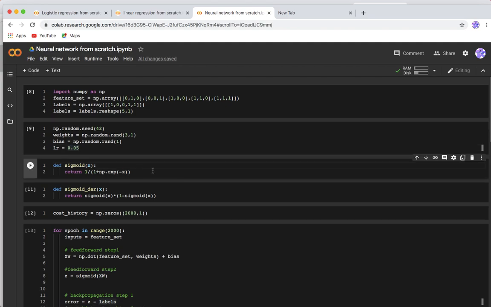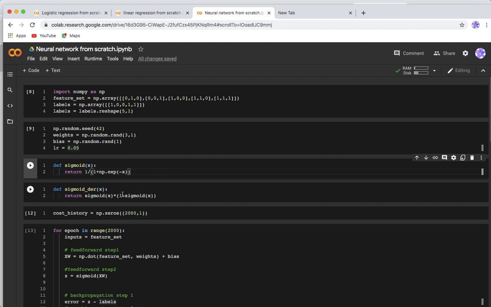Then I have the sigmoid function, 1 divided by 1 plus e raised to the power minus x. You must have studied this in class 12. This is what we'll use as the activation function. We have seen it in the basics of neural network video. If you have not seen it, just go back and watch that video.